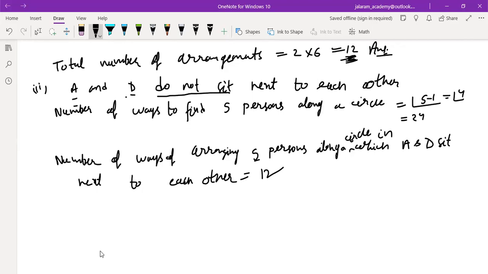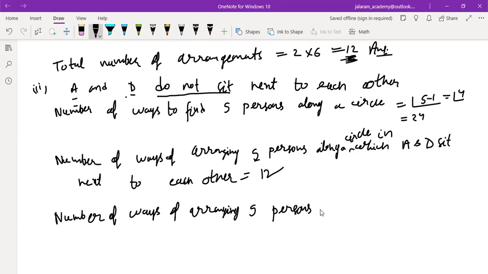Understood? So the next line must be: number of ways of arranging 5 persons along a circle in which 2 persons A and D do not sit next to each other.